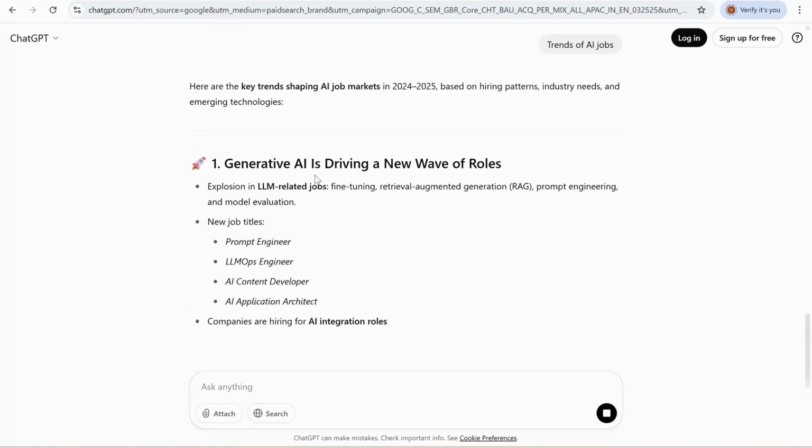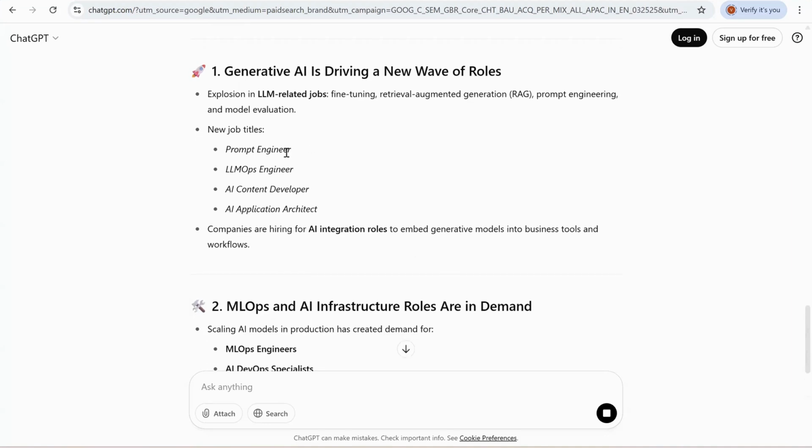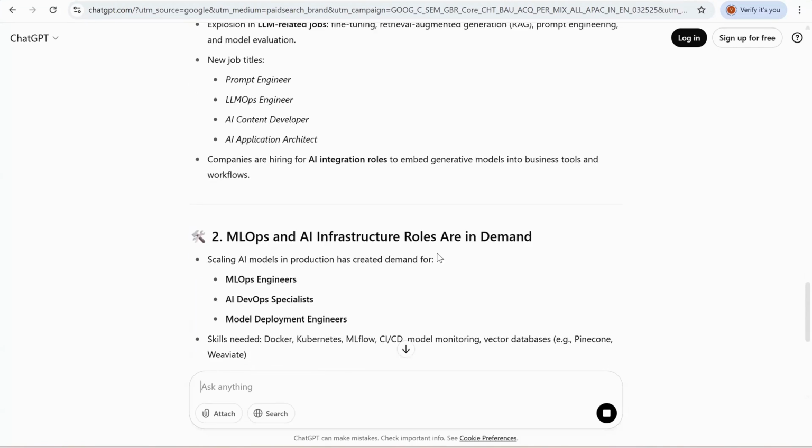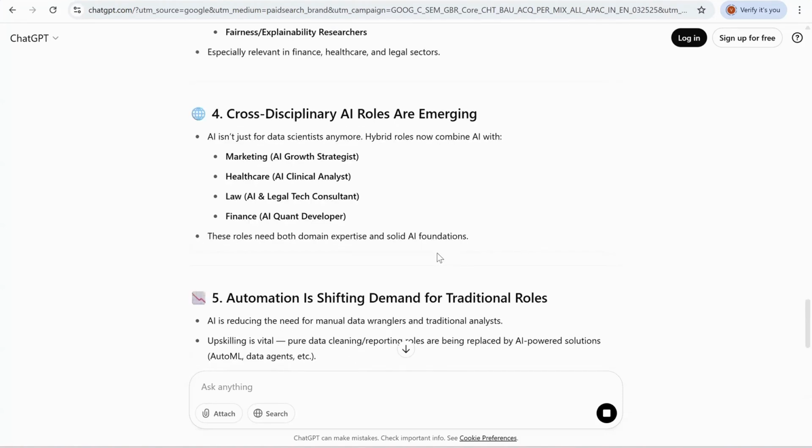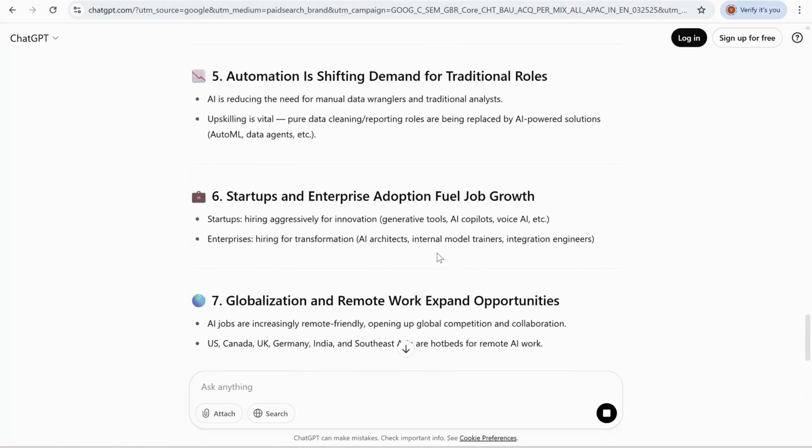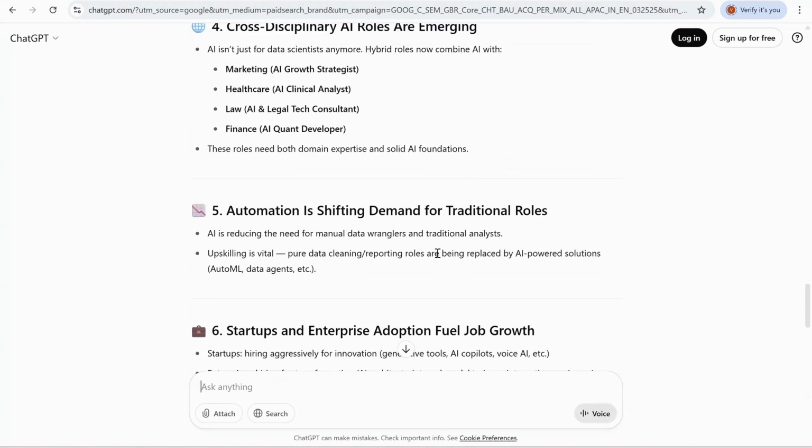As you can see, generative AI is driving a new wave of roles, with job titles including prompt engineer, LLM ops engineer, AI content developer, AI application architect, and even MLOps. So it's not just developing machine learning models, but how you can deploy them on different clouds, and different product specialist operations. These are the roles that will be in high demand in the coming future, down the lane of 2 to 5 years.